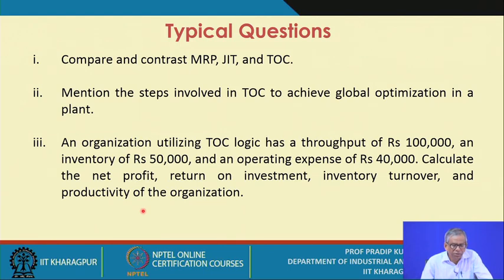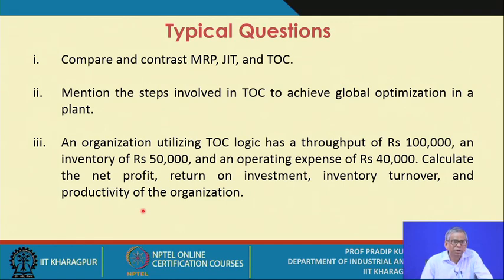Okay. Mention the steps involved in TOC to achieve global optimization in a plant. As we have been pointing out, it talks about the system performance. That means at all the steps involved in DBR scheduling or the TOC approach, you need to apply the systems approach. So we are interested in the system's throughput, the system's inventory, and the system's operating expense.